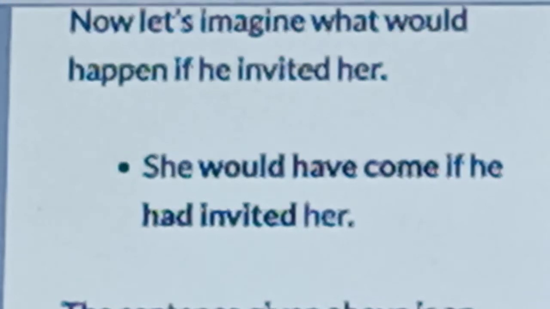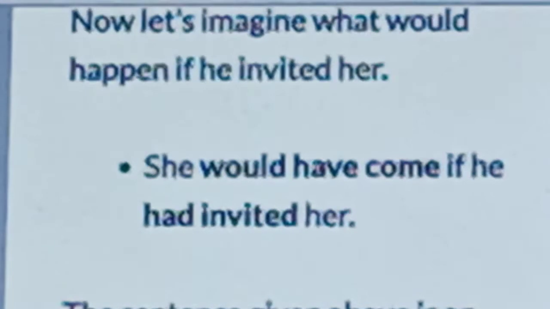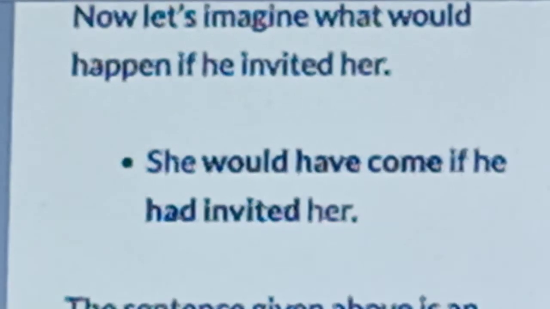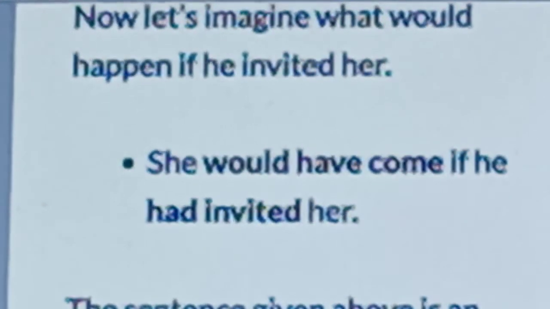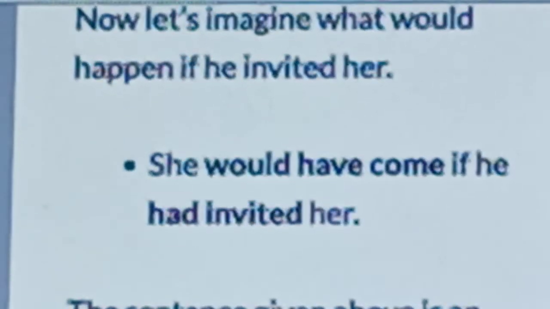After "if," past perfect tense. In the second clause, "would have."